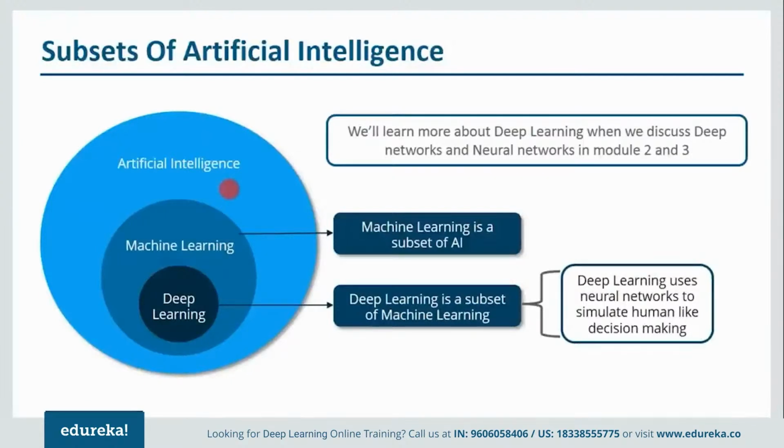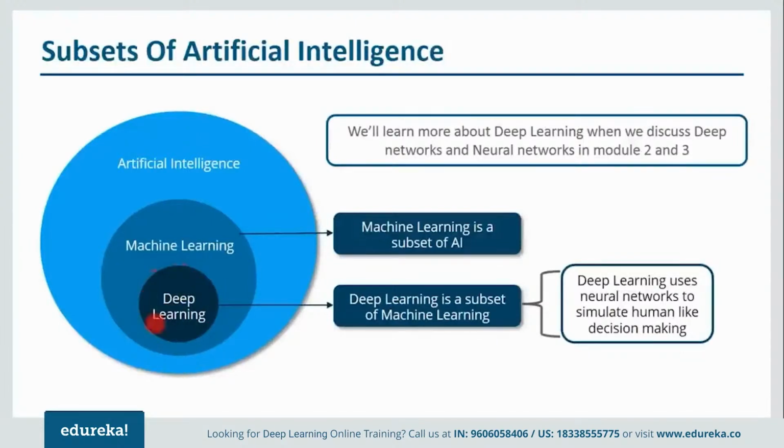Then in the 80s and 90s, we were talking about neural networks. But since we didn't have enough computational power, we couldn't utilize it properly. But in the late 90s and 2000s, we started using neural networks for machine learning. Then in 2006, the term deep learning was coined for the first time that overcame the limitations of machine learning. And from 2010, deep learning was used commercially as well. So this was just a small history about artificial intelligence, machine learning, and deep learning.